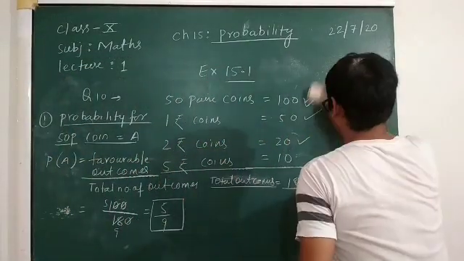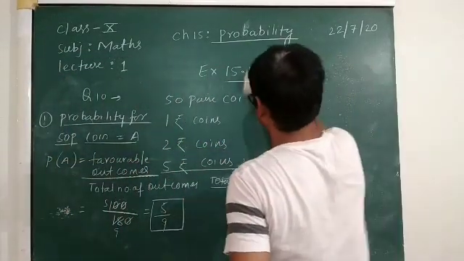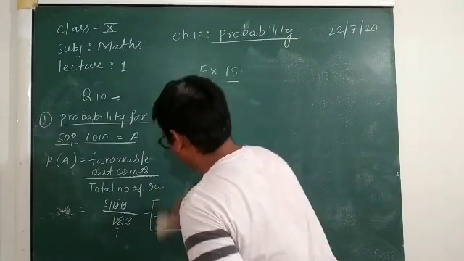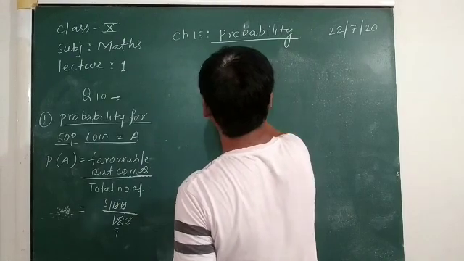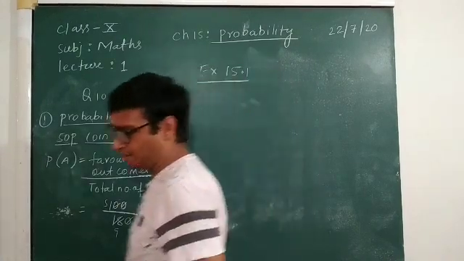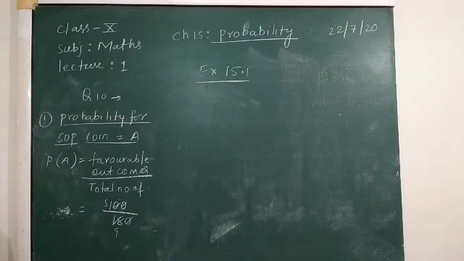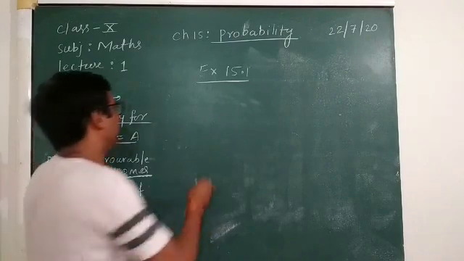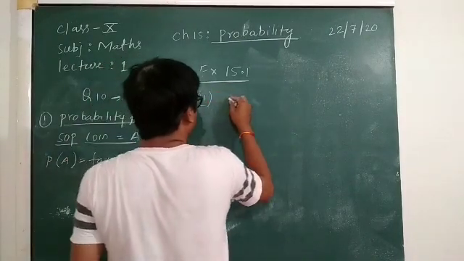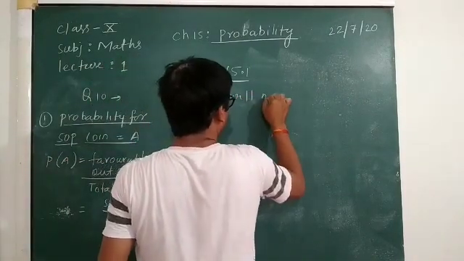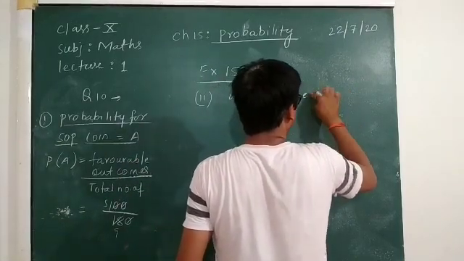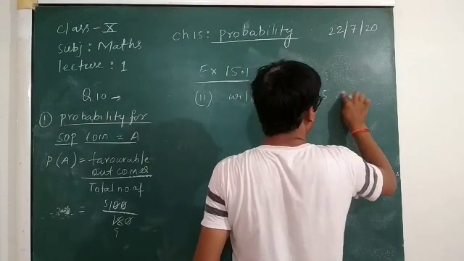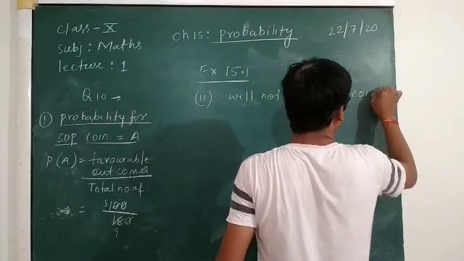Now, the second part is the probability that it will not be a 5 rupee coin.